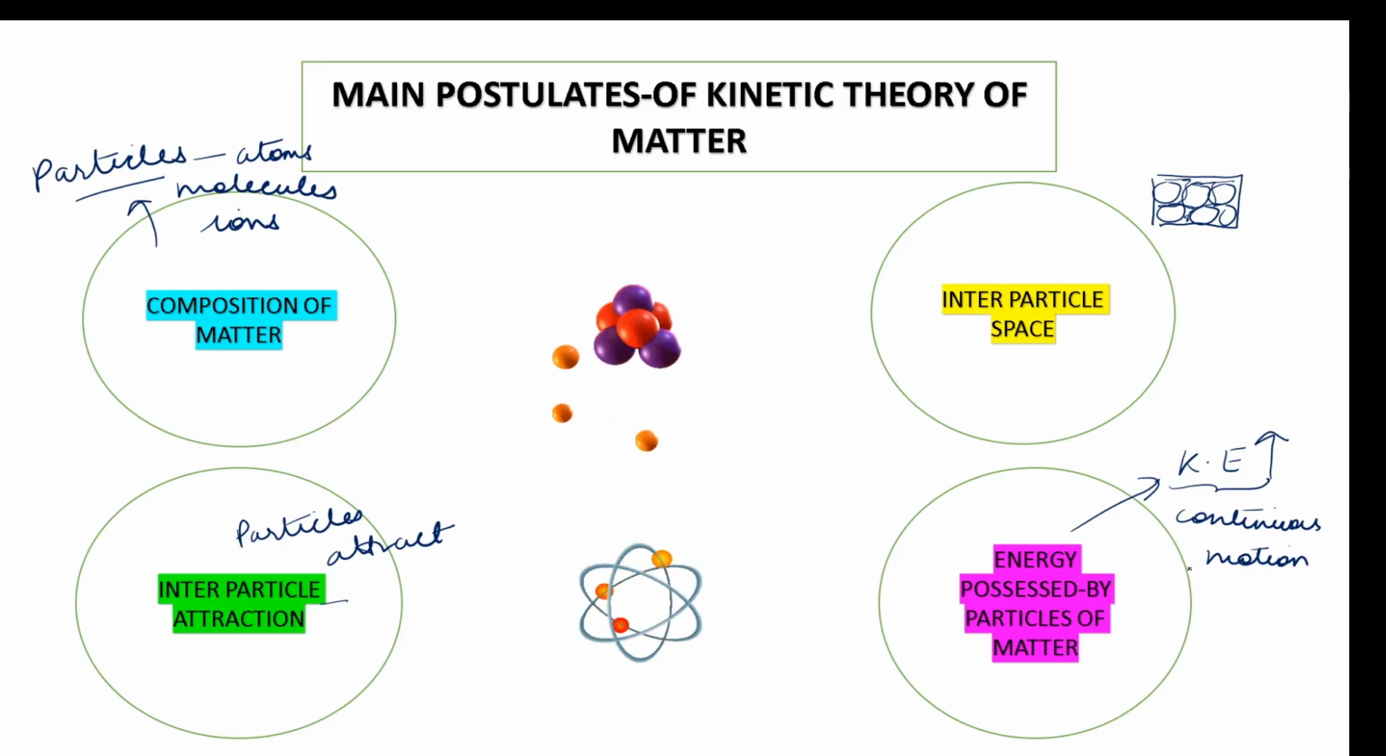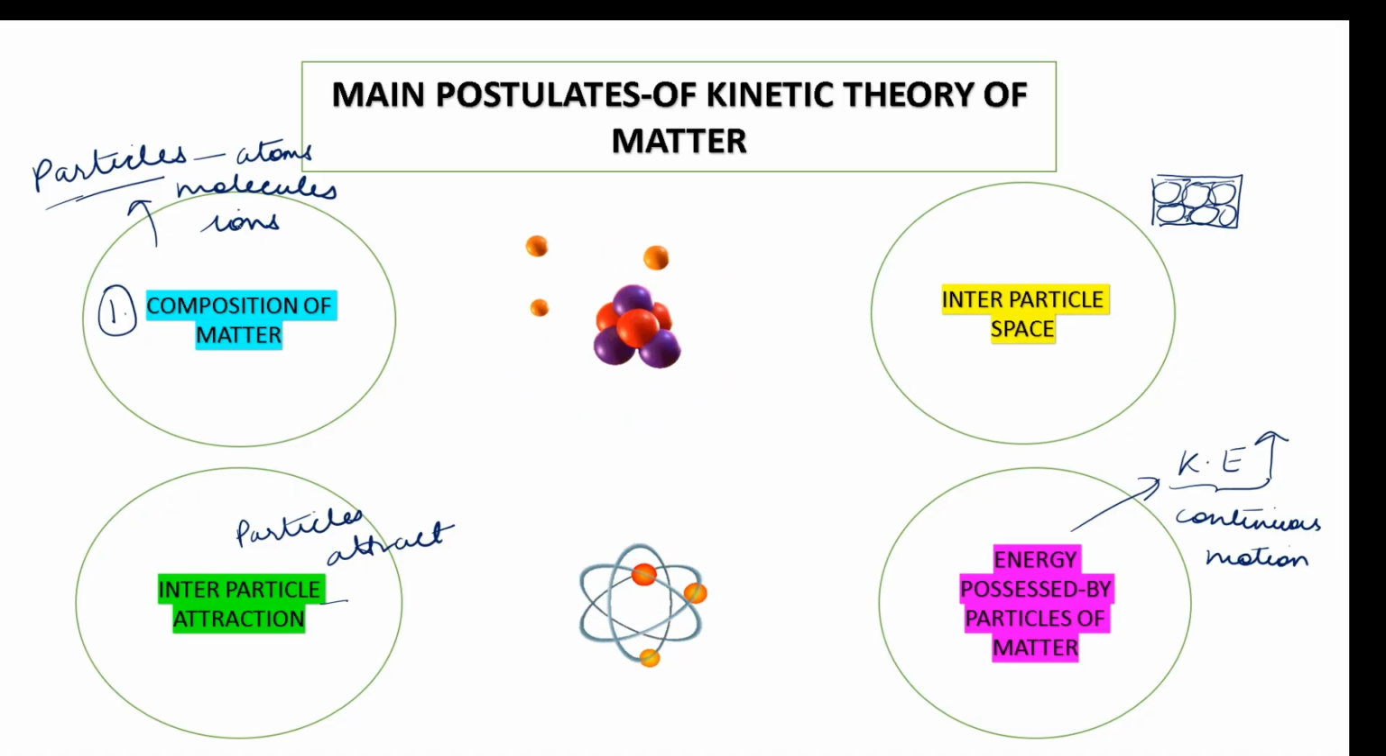The more the heat energy, the more will be the kinetic energy of the particles. So these are the four important aspects, or the main postulates, of the kinetic theory of matter. First is composition of matter, that is, what matter is made up of. It is made up of particles.